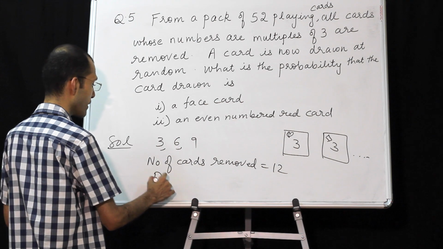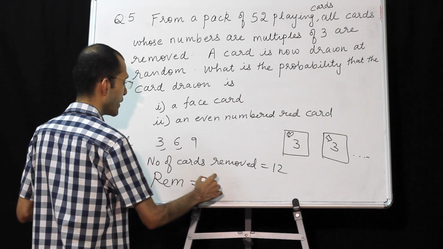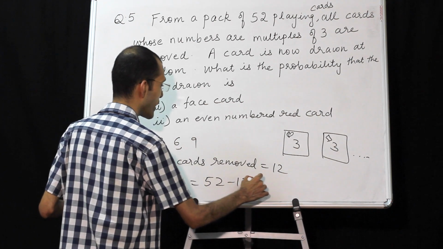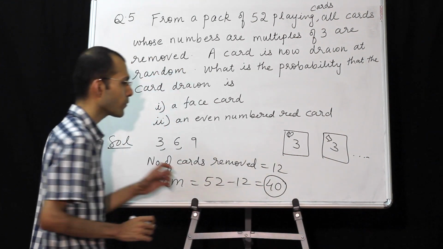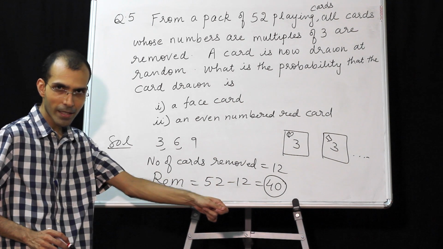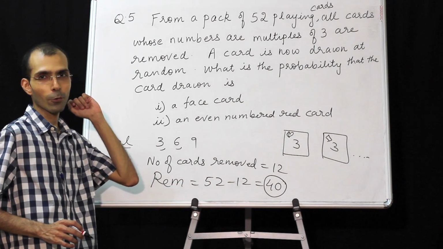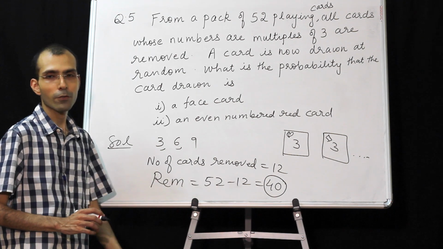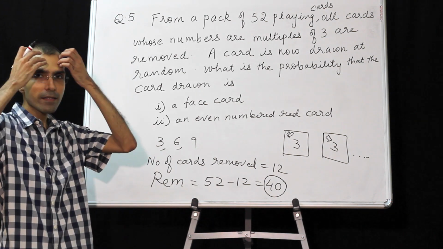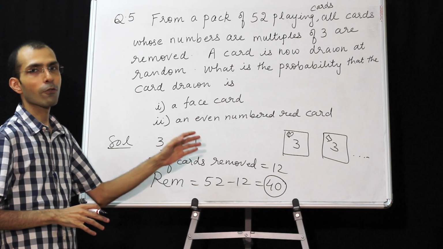The remaining will be 52 minus 12, that is 40. Now from this remaining 40, we are drawing one card. So this was the calculation which I showed you. So here the sample size is not 52, it is 40.